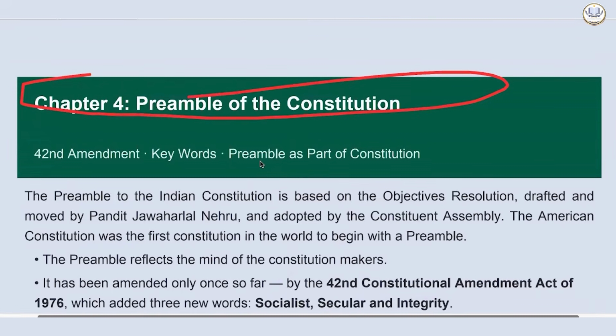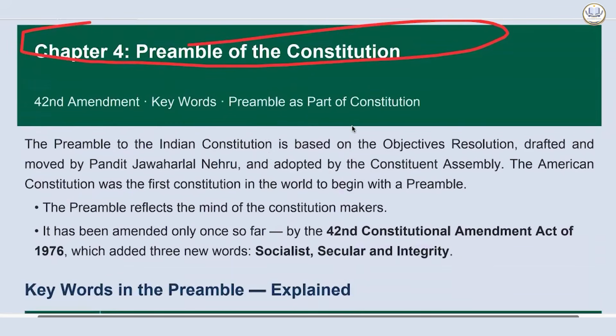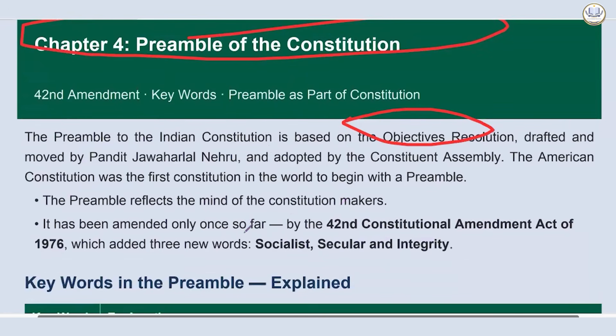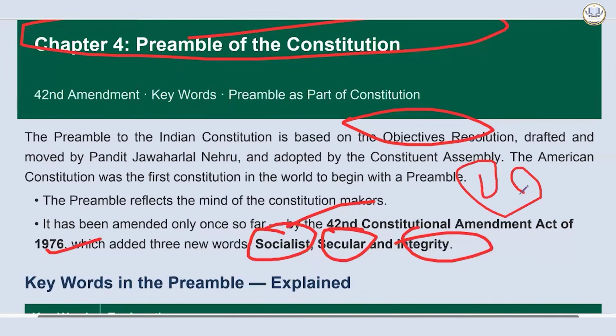Now let's see the Preamble of the Constitution. As discussed earlier, it drew its inspiration from the objective resolution, which was moved by Pandit Jawaharlal Nehru. Now it has been amended also by the 42nd Constitutional Amendment Act in 1976, which added 3 new words: socialist, secular, and integrity. And there was a PYQ in which UPSC had asked about the exact status. Exact status was asked. So in that, secular and socialist, etc., were not there, since the word exact was added.